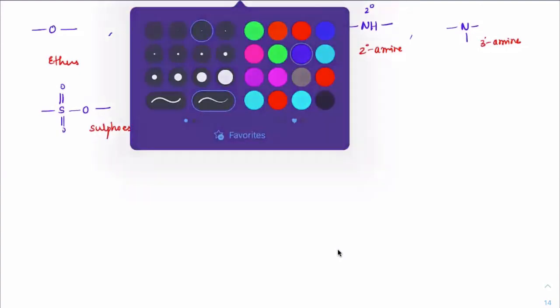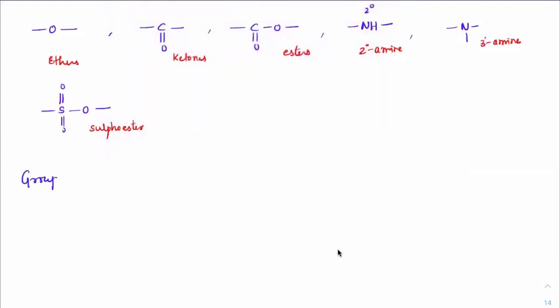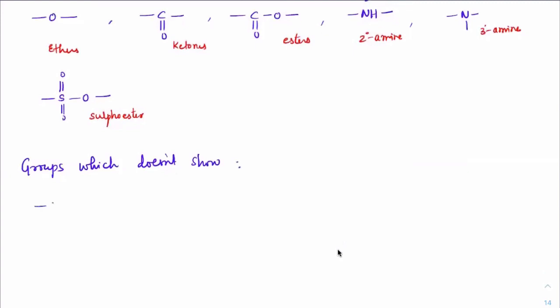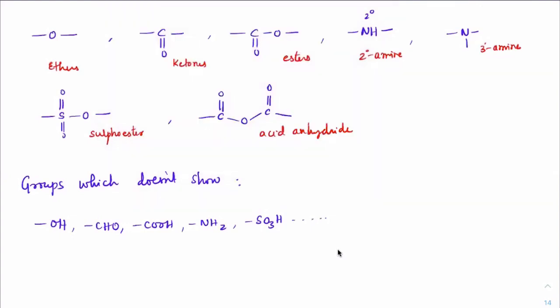Now groups which do not show metamerism are all the terminal ones like OH. This is terminal, CHO, correct? COOH, which means the terminal in a sense they do not have any other connection on the right hand side. So you can see NH2, SO3H. Please put it in the list, everyone.